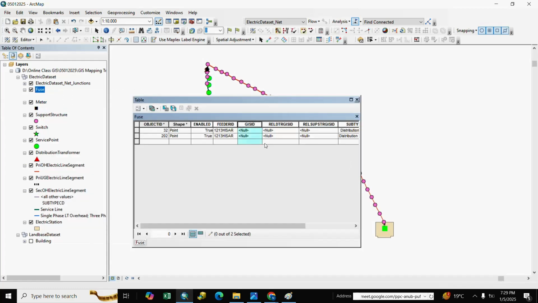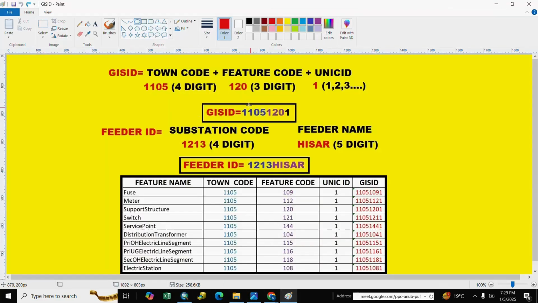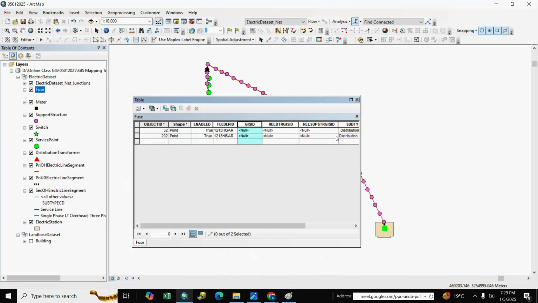we make a GIS ID, means unique ID. You see here GIS ID is a combination of town code, feature code and unique ID. So we make the ID.